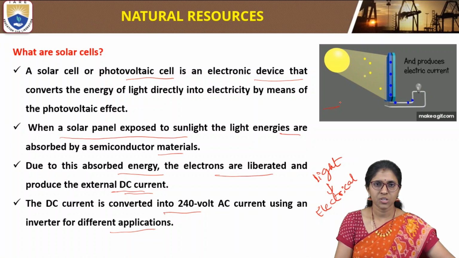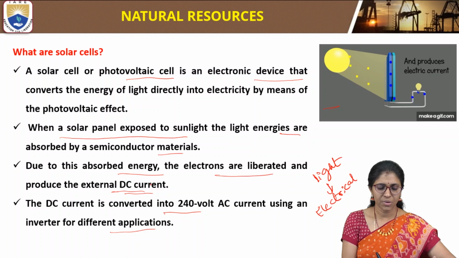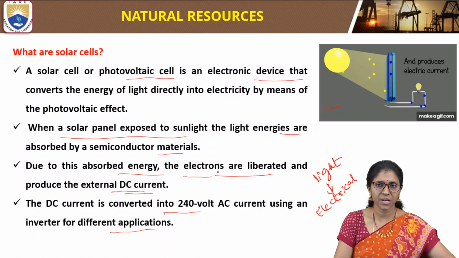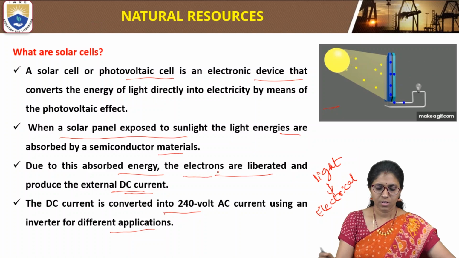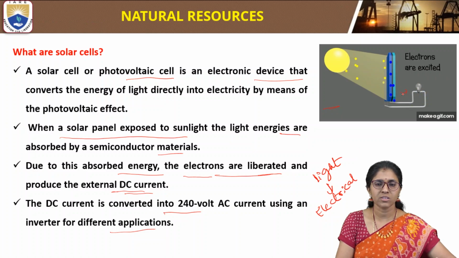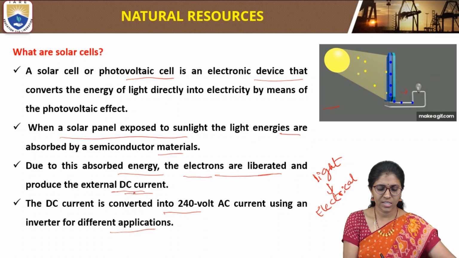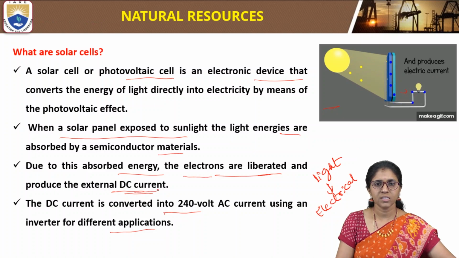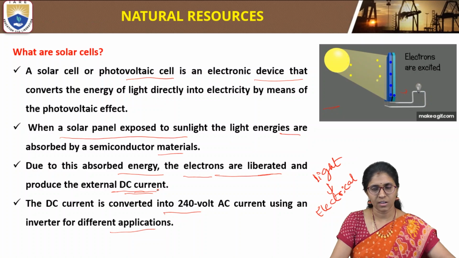Due to the absorbed energy, the electrons are liberated, and the flow of electrons means electrical energy is produced. So an external DC current is produced. After that, this DC current is converted into 1240 volt AC current using an inverter, and it is used in different applications. So a solar cell is a voltaic cell that converts sunlight directly into electrical energy by means of the photovoltaic effect.